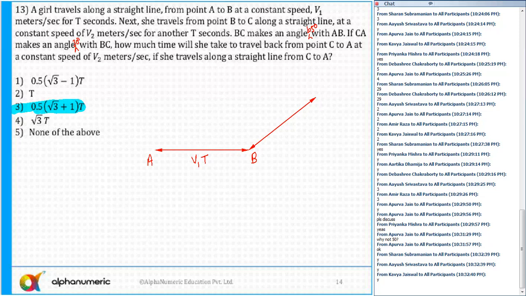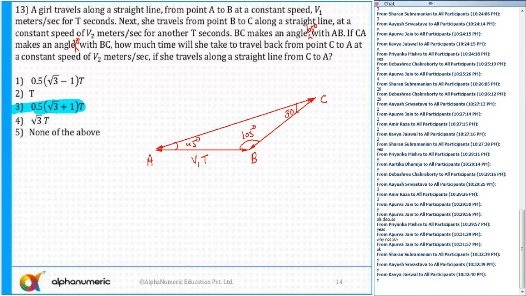So this angle is equal to 105 degree with EB. CA makes an angle of 30 degree with BC, so this angle is equal to 30 degree. So this angle will be equal to 45 degree.